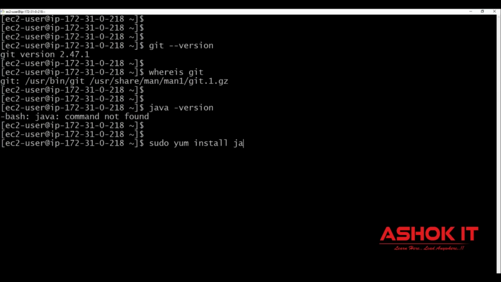Suppose if you want to install a particular version of Java also, you can specify OpenJDK 1.8 or 11 or 17, whatever. I'm going with the latest version. sudo yum install java -y. If you don't give this -y, in the middle, it is going to ask yes or no. If I give -y, that means by default I'm giving yes. No need to ask for my confirmation to install Java. Blindly you go and install Java software. That is the meaning of -y. It represents yes for confirmation.